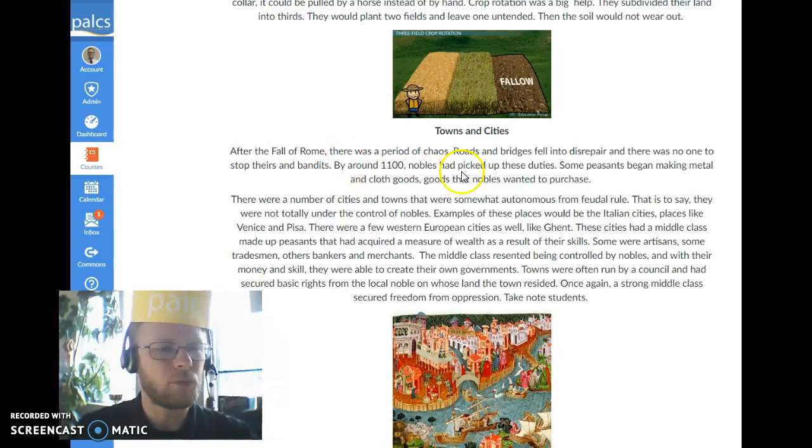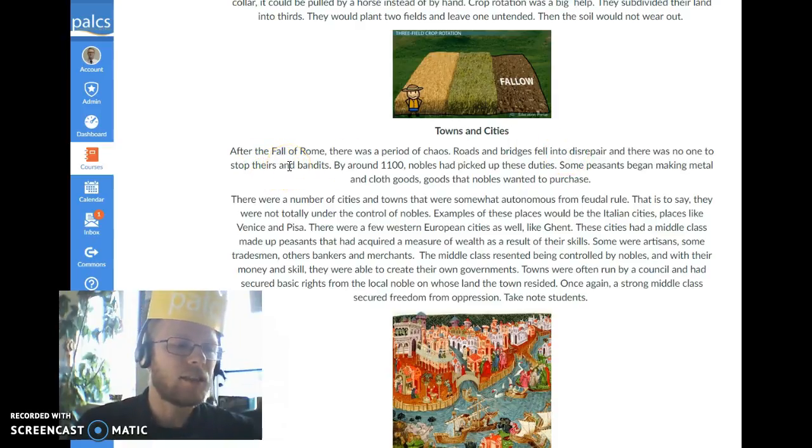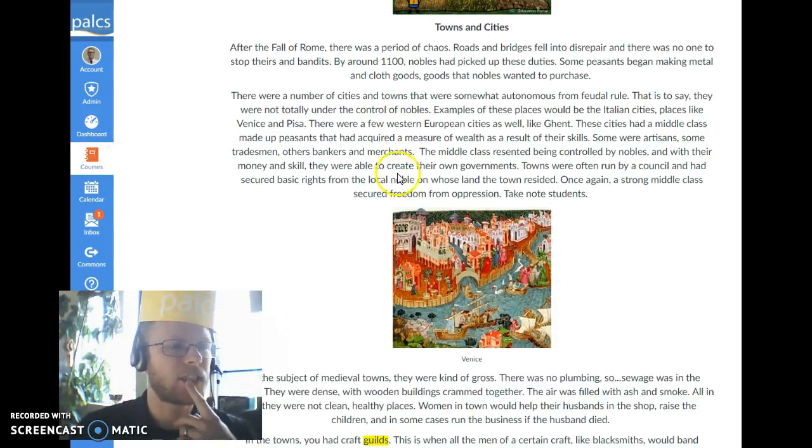Now, after the fall of Rome, there was a period of chaos. Roads and bridges fell into disrepair, and there was no one to stop basically thieves and bandits. By around 1100 AD, nobles had picked up these duties. They were maintaining roads and basically being a police force. Some peasants began making metal and cloth goods that the nobles wanted to purchase. So we've got some skilled people here, some skilled peasants.